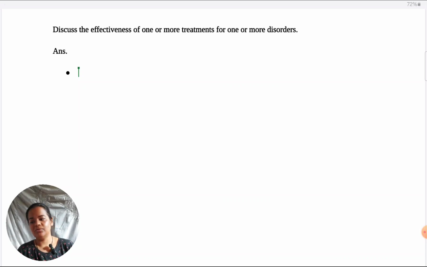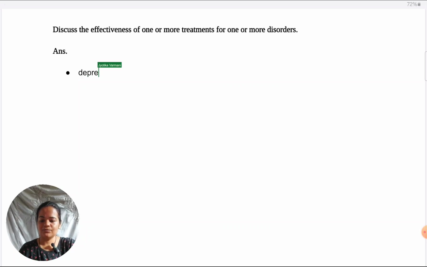In the introduction, firstly, I need to clarify to the examiner which disorder or disorders I'm taking. I'll take one disorder, because taking another one would mean I would have to explain that disorder also, and I don't think I have that much word count and preparation time before the exam to prepare so many disorders. So just taking one. In the main course companion, depression is there. I think most of you take depression. Most study sites also support that.